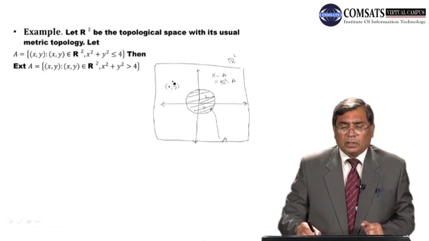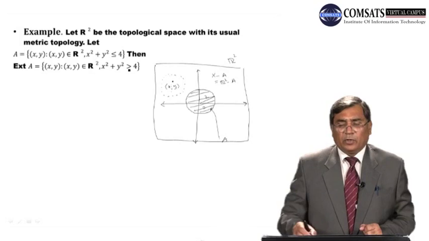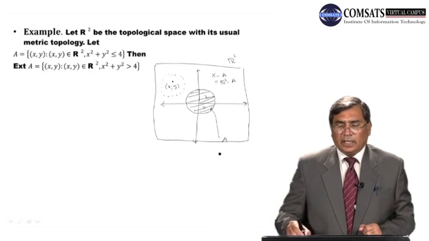So all the points which are outside this sphere, we can find an open sphere about that point which is lying within X minus A. Right. Dear students, the set A is a closed disk.